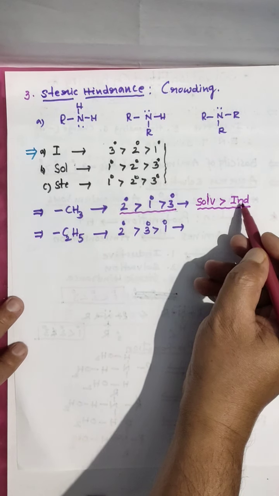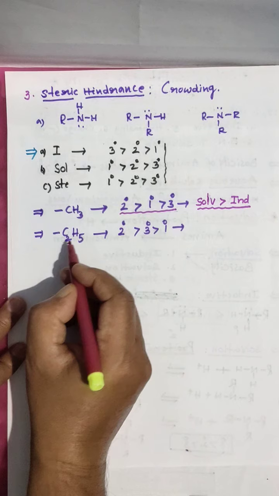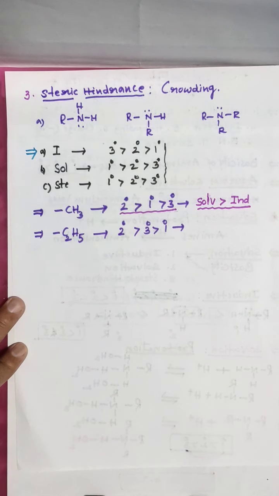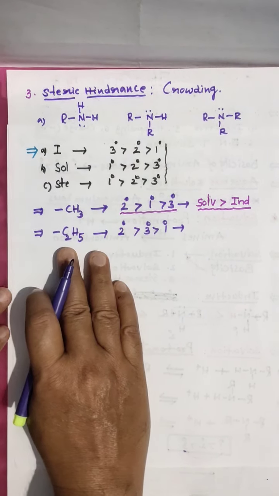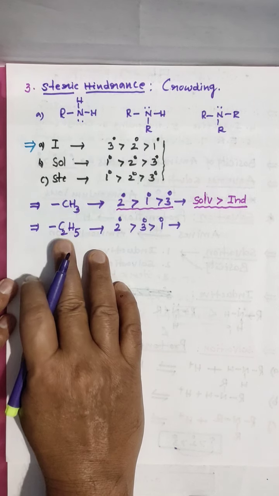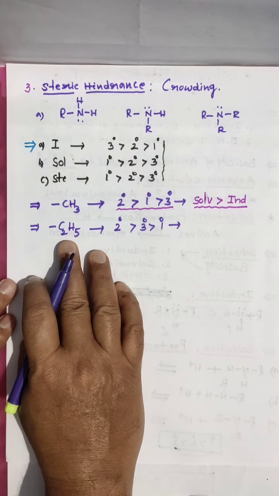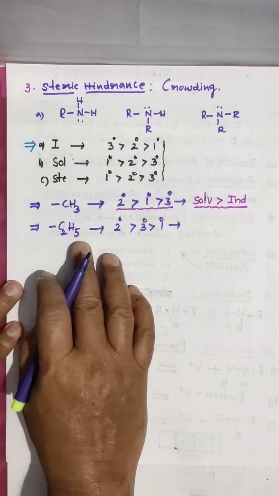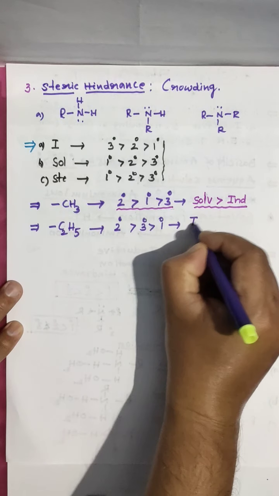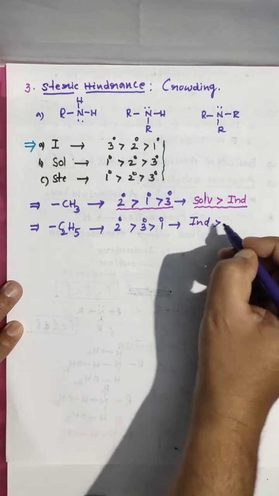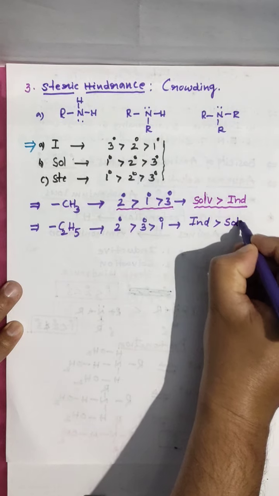Solvation effect is greater than inductive effect when the group is small. When ethyl is a bigger group, it will show more inductive effect than solvation. So here inductive effect will dominate solvation.